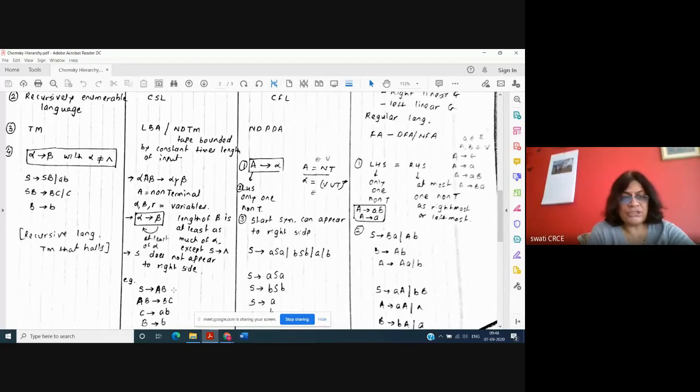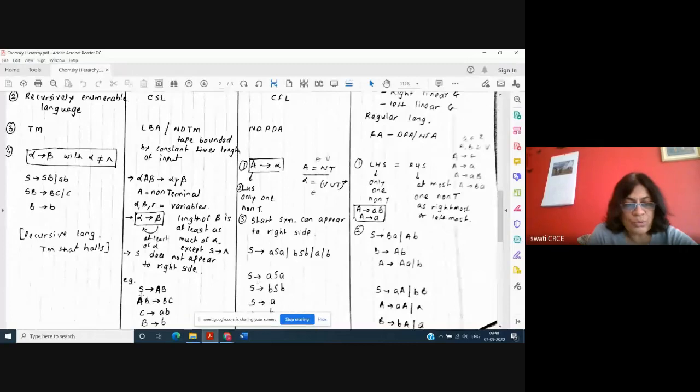But the restriction here is that the length of the right hand side should be at least equal to the length of the left hand side. That is, if you say ABC generates BC, it is not allowed. ABC generates BC is not allowed. Right hand side should be at least equal to the left hand side. That is the rule, and you can have more than one variable to the left hand side. In type 3 and type 2, my left hand side is always a single variable.